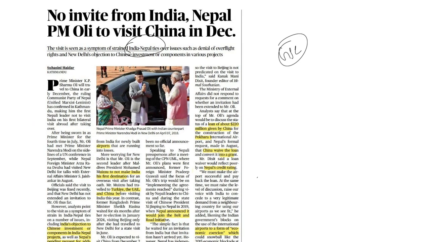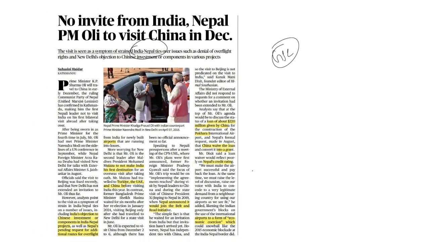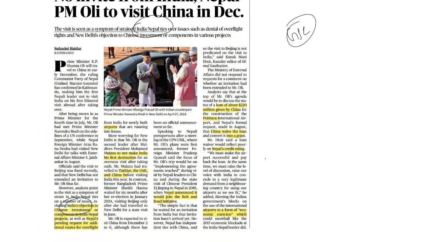And the author also mentioned certain issues of strain that happened recently between India and Nepal. For example, recently India objected to Chinese investment in Nepal and Chinese interference in India-Nepal collaborated projects. India also objected to Nepal's acceptance of using Chinese-based products in the India-Nepal collaborated projects. This is one of the issues.